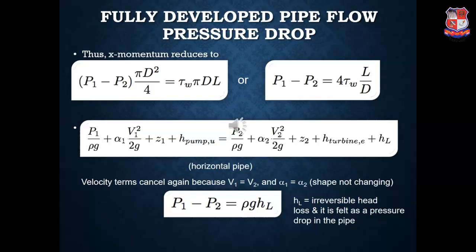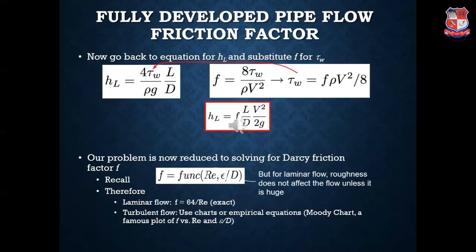Hence we get P1 minus P2 is equal to rho g HL, where HL is nothing but the head loss which is generated due to the pressure drop inside the pipe. As we move further, in the last slide in the second equation you had observed that P1 minus P2 is equal to 4 tau W into L by D. Now substituting the value of P1 minus P2 in that equation, you will get the head loss equation: HL is equal to 4 tau W upon rho G into L by D.